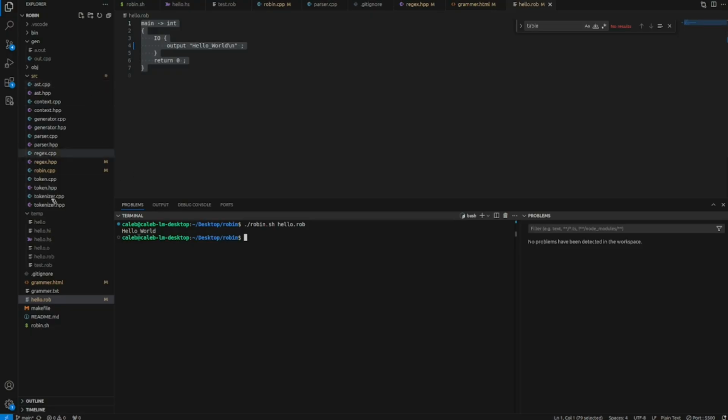How this program works is it tokenizes, parses, and generates C++ code. That's actually what we get right here. Then it compiles this C++ code, and that's the binary that we're running.